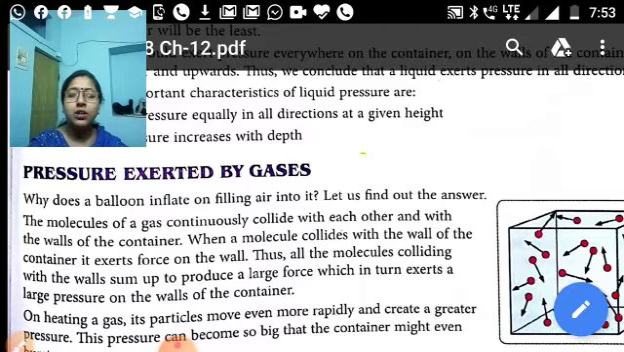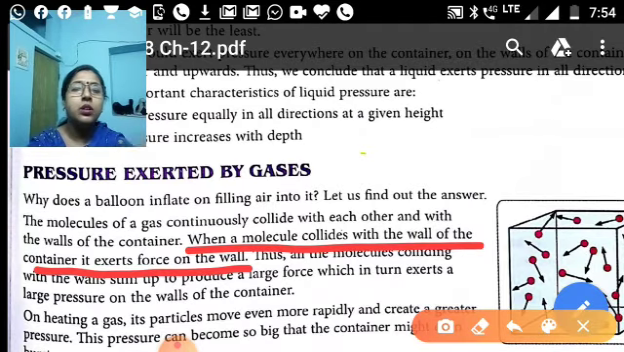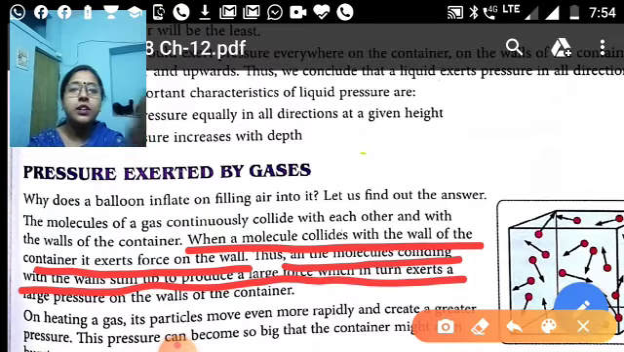And so, the size of the container expands, and that expansion is due to the collision of the molecules present in the gases. So underline this line: when the molecules collide with the walls of the container, they exert force on the wall. So all the molecules colliding with the walls sum up to produce a large force, and exert a large pressure on the walls of the container.